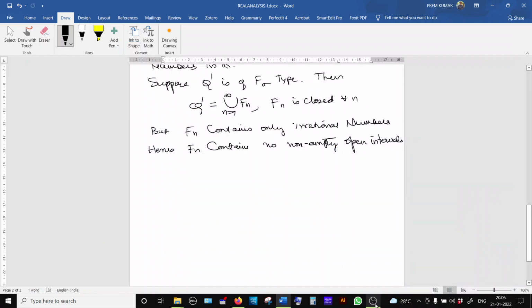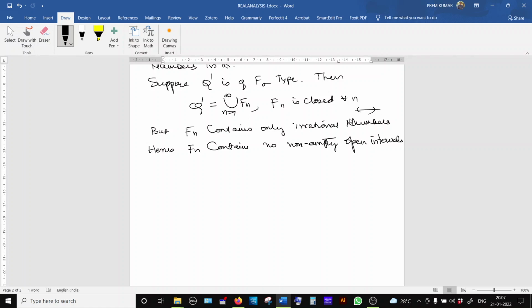Here each fn contains only irrational numbers, and hence it contains no non-empty open intervals, because any interval will contain a combination of rational and irrational numbers. So completely rationals or completely irrational numbers cannot be found continuously like this.